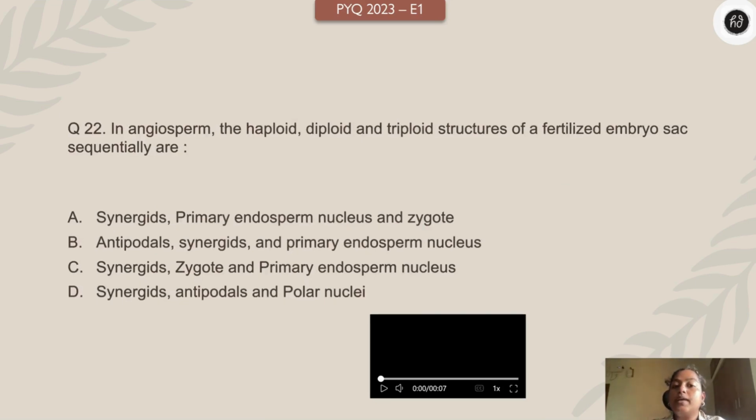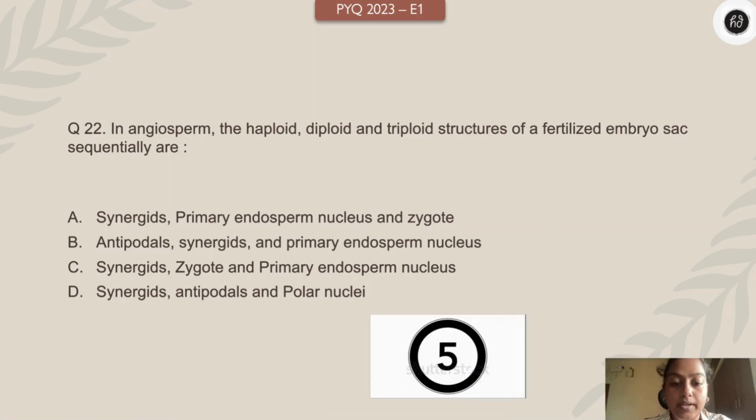In angiosperm, the haploid, diploid, and triploid structures of fertilized embryo sac are sequentially what? Synergid, primary endosperm nucleus and zygote. Antipodal, synergids, primary endosperm nucleus. Synergid, zygote, primary endosperm nucleus. Synergid, antipodals and polar nuclei. Children, respectively, which is haploid, diploid, and triploid. Your time starts 3, 2, 1 right now.